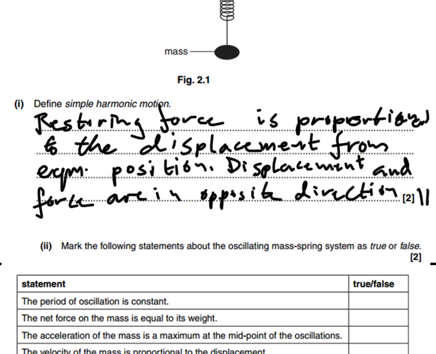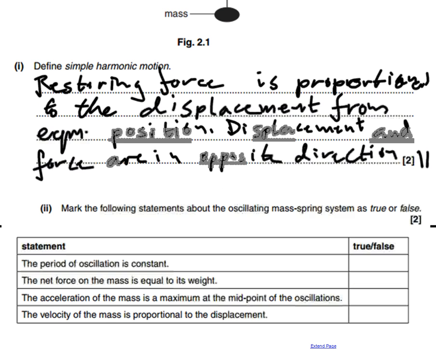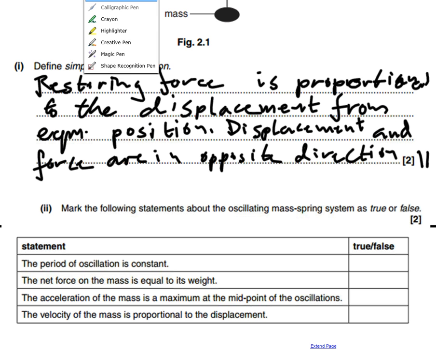We next need to talk about the following statements about an oscillating mass on a spring. We're going to go through each one and state whether they're true or false. So over to our first question, let's have a look at number 1. The period of oscillation is constant, and for any system undergoing simple harmonic motion, we'd say this is true. There's a constant time period, the frequency is the same, it's the same number of oscillations per second. We can say that's true.